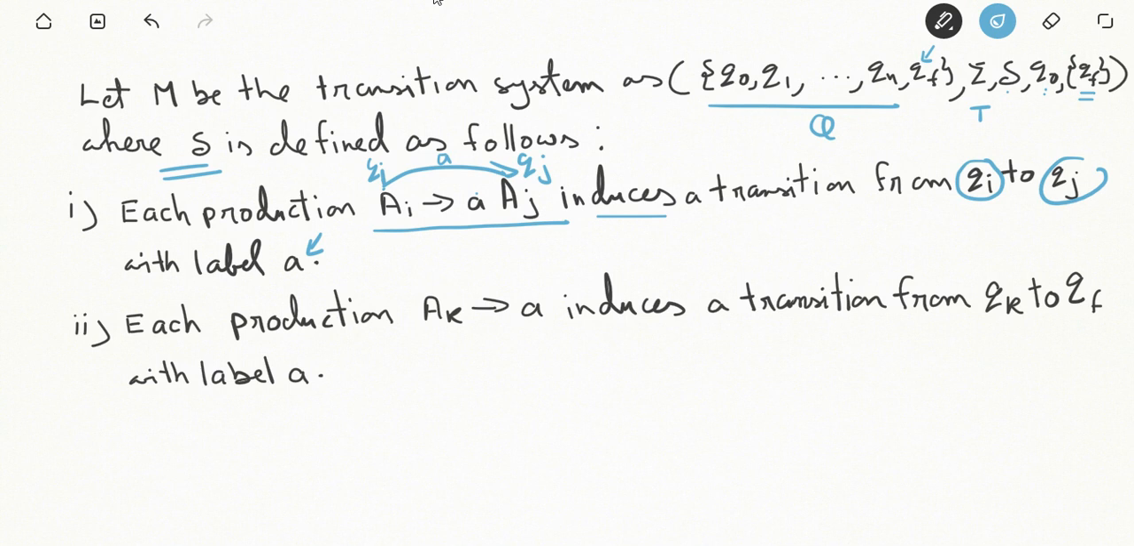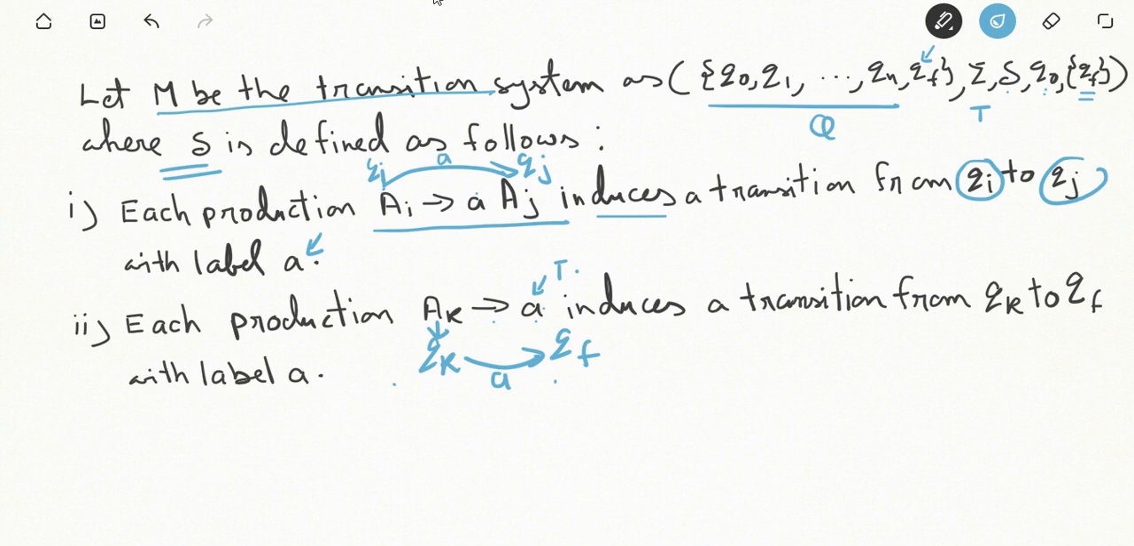Now consider this type of production: Ak is rewritten as a, only a terminal on the RHS. Then we have to make the transition from qk, corresponding to the Ak state, to the final state, and the label will be the terminal symbol. So in this way we are going to construct the transition system.